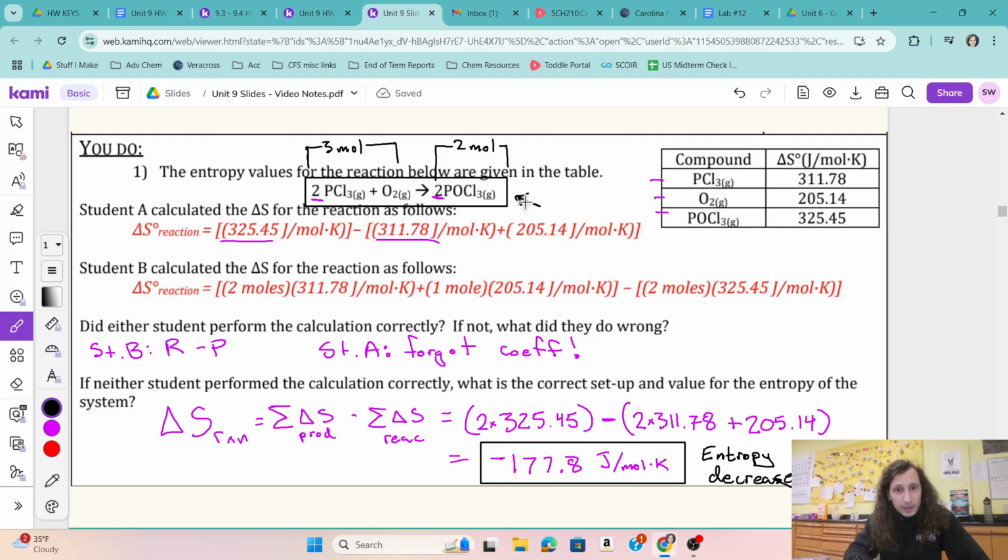Now, you could also make the case, again, that this is a more complex molecule, the POCl3, than either of these two, but overall having more or less particles is going to have more of an impact on entropy than something like sheer molecule complexity. So that's 9.2. Again, pretty straightforward.